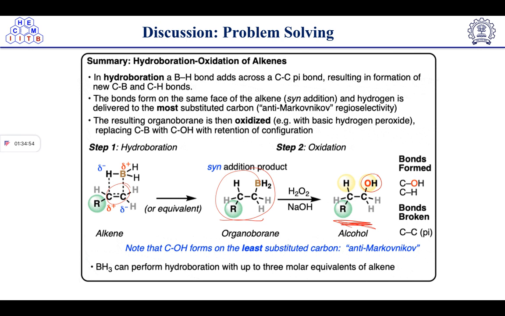So the bonds form on the same face of the alkene, a syn addition, and hydrogen is delivered to the most substituted carbon in an anti-Markovnikov fashion. The resulting organoboron is oxidized, replacing C-B with C-OH with retention to give the product alcohol. So C-OH forms at the least substituted carbon, which is the anti-Markovnikov product from this method.